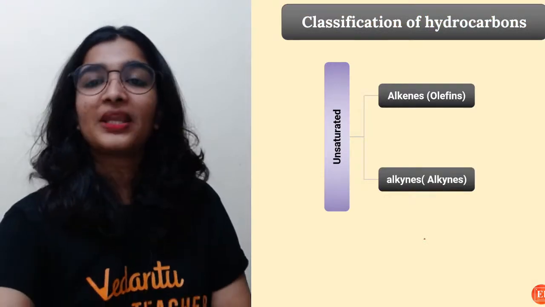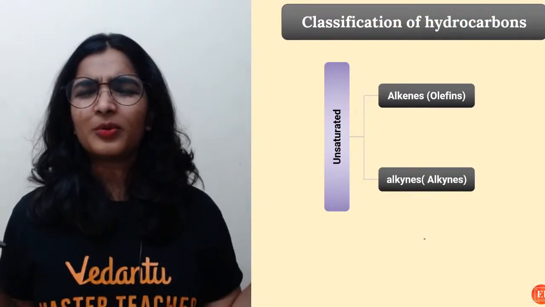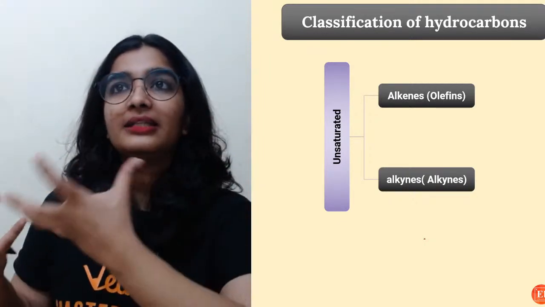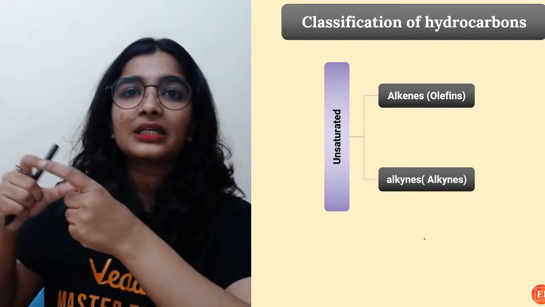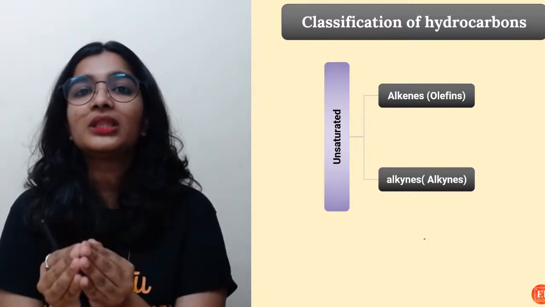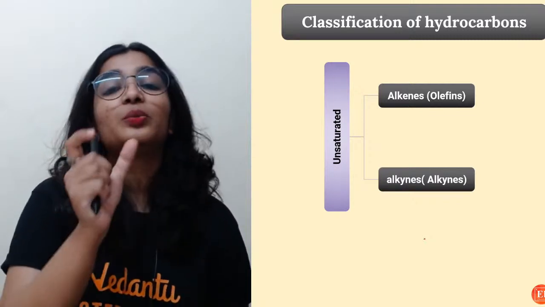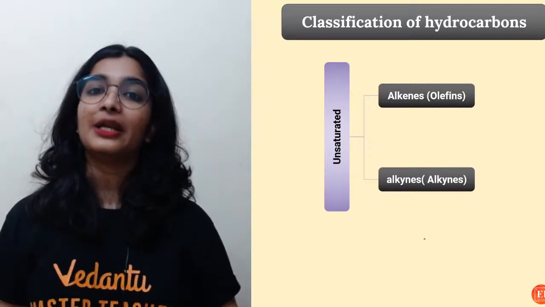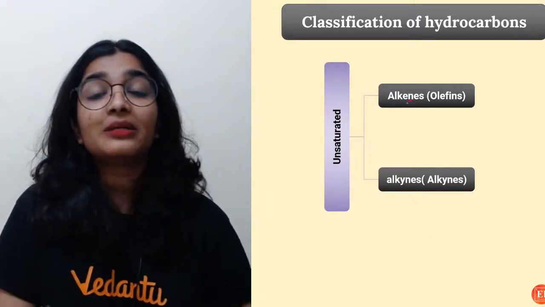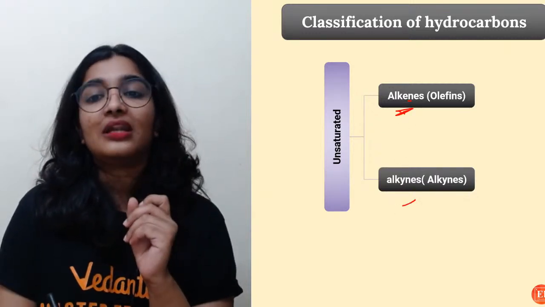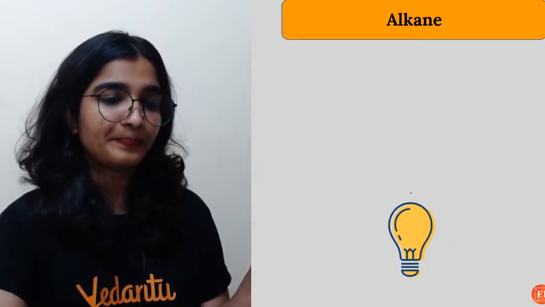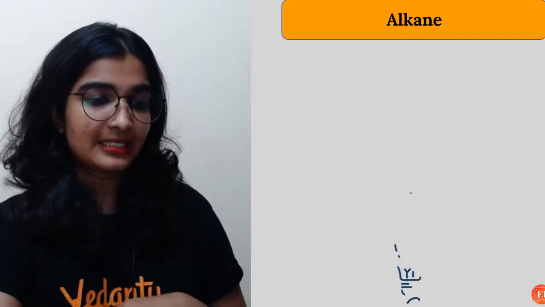Now, what are saturated hydrocarbons? Saturated hydrocarbons are the compounds where there is only a single bond between the carbon atoms. A hydrocarbon with only single bonds between the carbon atoms is called a saturated hydrocarbon. Whereas unsaturated means there will be a double bond or triple bond. Unsaturated compounds again have two types, alkenes and alkynes. Alkenes are also called olefins, and alkynes have no general name. Yes, paraffins.